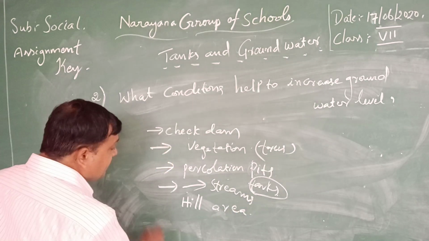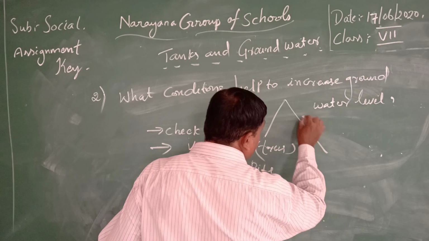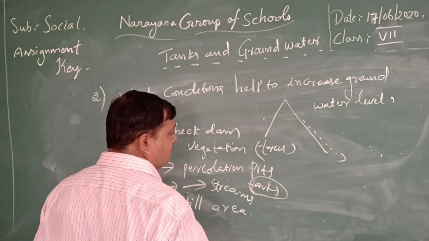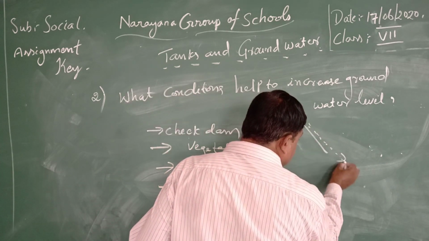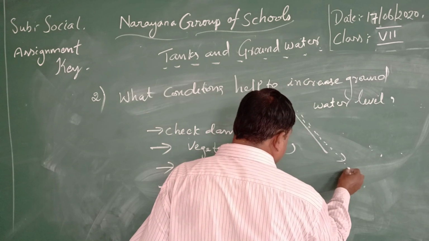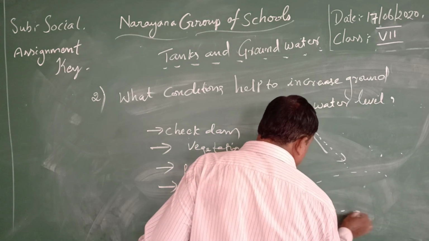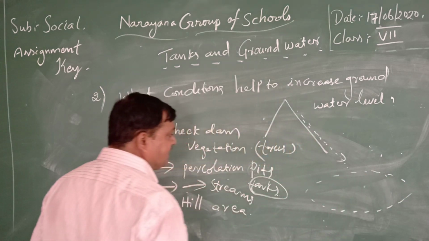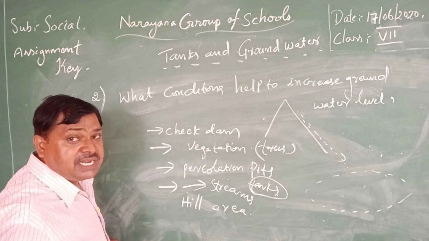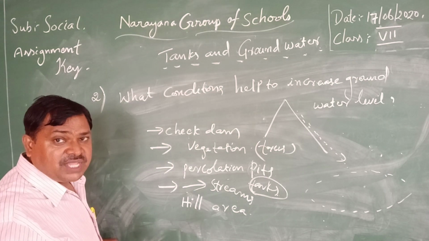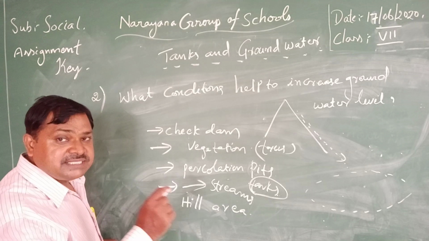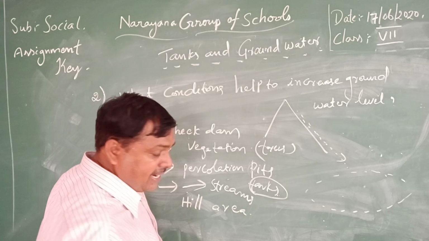Hill area. Why? When we are receiving rain, the water comes down through the hill areas. If we arrange a tank there, that water will be stored in it. It means we never waste a single drop of water, either from the hill areas or in our surroundings. Why? Because that is very essential in the dry lands.